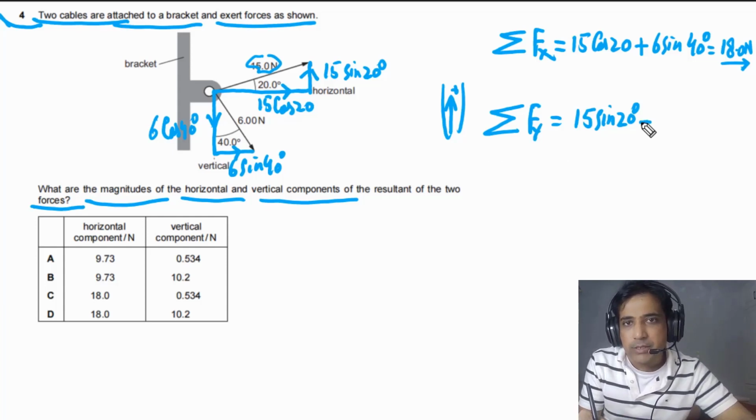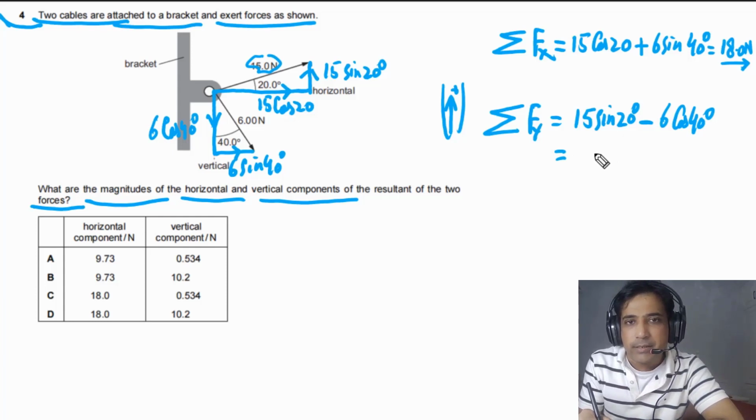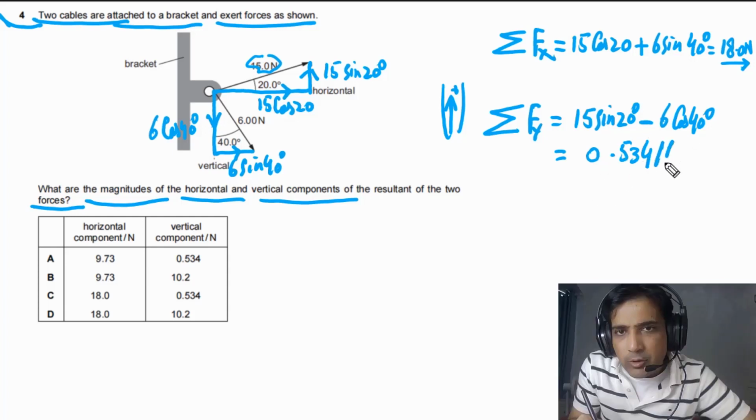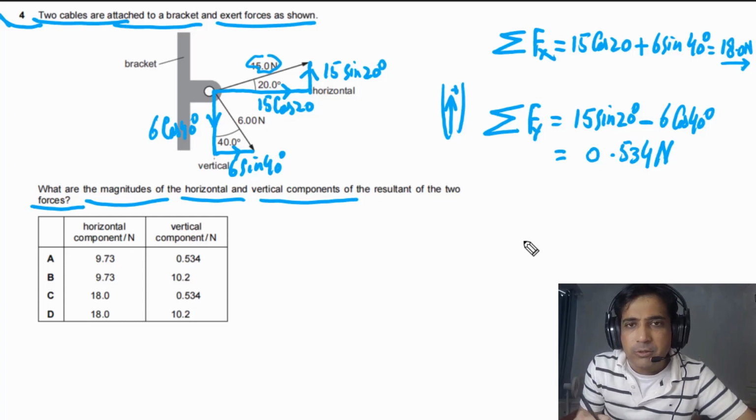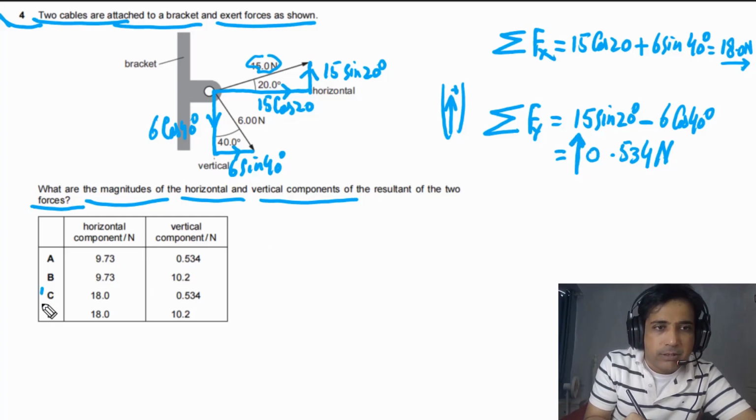We have 6 cosine of 40 degrees, and we can solve this one, and the magnitude of this one will be equal to 0.534. We are only concerned with magnitude. So this is the magnitude of the vertical component. As this is positive, it simply means that the direction of the vertical component of the resultant force is vertically upwards. So the answer for this question is C.